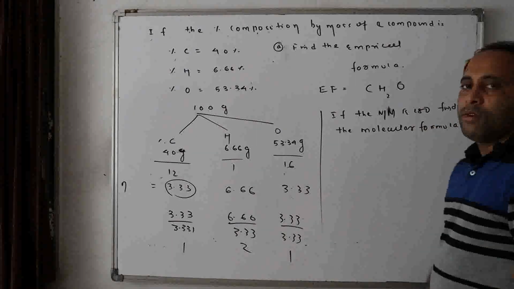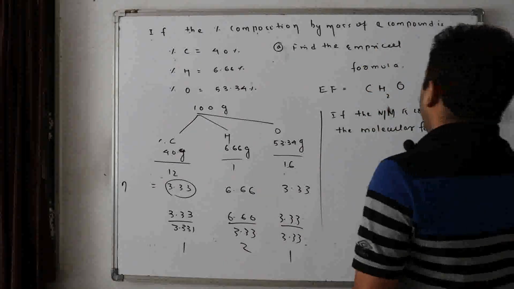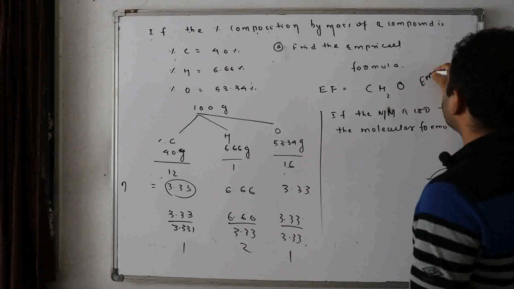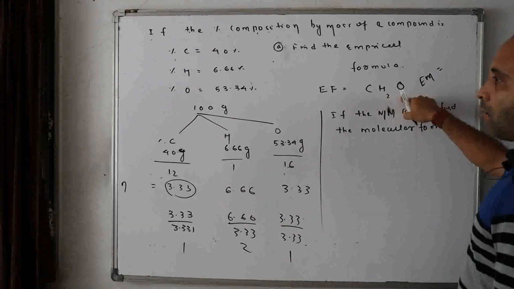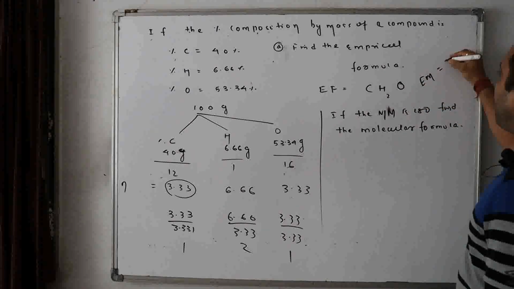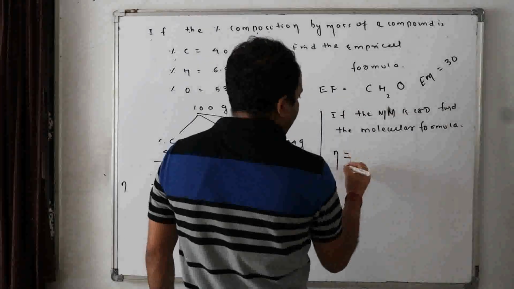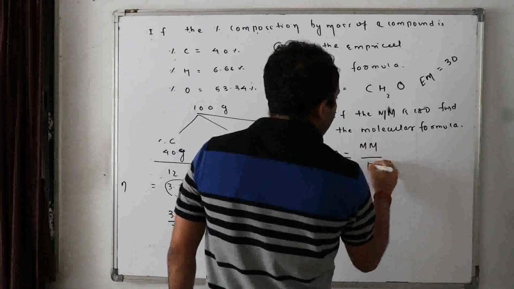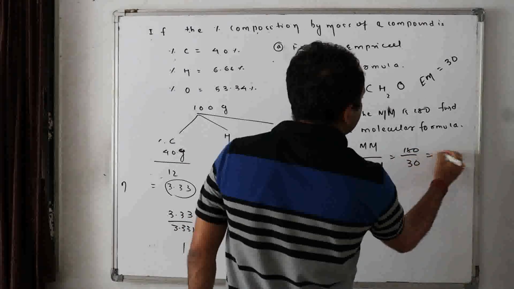From this, can you tell me what the empirical mass is? 12 plus 2 is 14, plus 16, how much? 30. The empirical mass is 30. Now the integer n is equal to molar mass by empirical mass, that is 180 by 30, how much? 6.